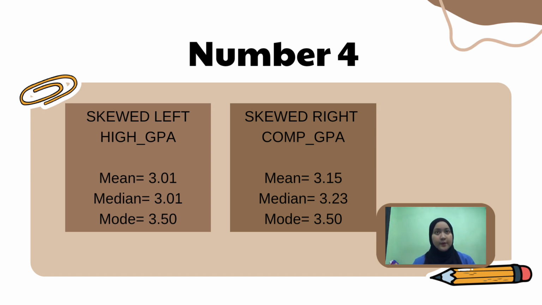Today I'm going to present about the mean, the median, and the mode. Firstly, the mean of the skewed left high school GPA is 3.01, and the median is also 3.01. Lastly, the mode is 3.50. Next, the mean of the skewed right computer GPA is 3.15. The median is 3.23. And lastly, the mode is 3.50.